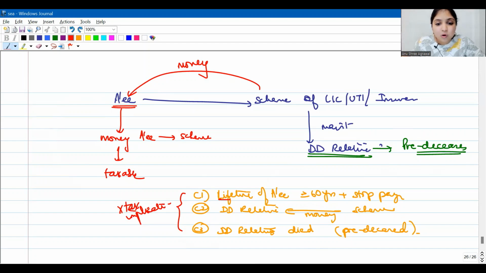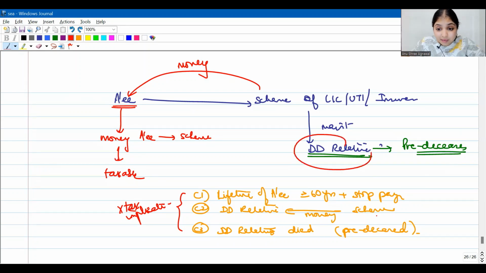How come? Because during the lifetime of the assessee itself, after he reached at least 60 years and has stopped making payment, now these kind of policies are allowed. So even though the dependent disabled relative has predeceased the assessee, he predeceased after taking the money from the scheme. Generally, the dependent disabled relative predeceases the assessee. Now, whatever money the assessee had put into the scheme is not taxable for him.